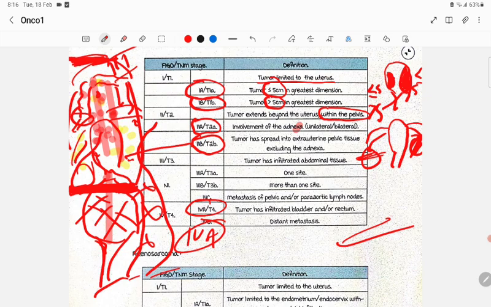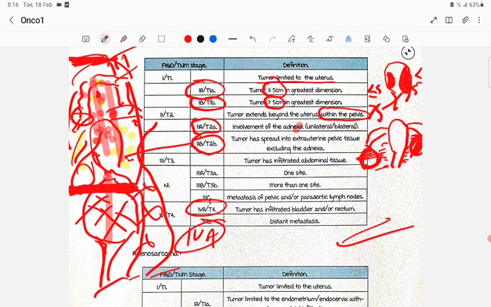Then stage 2: the tumor has to involve beyond the uterus, outside the uterus, but within the pelvis. There will be the adnexa or the pelvic parametrial tissue. If it involves unilateral or bilateral adnexa, then it is stage 2A. If it involves the pelvic parametrial tissue, then it is stage 2B, excluding the adnexa.